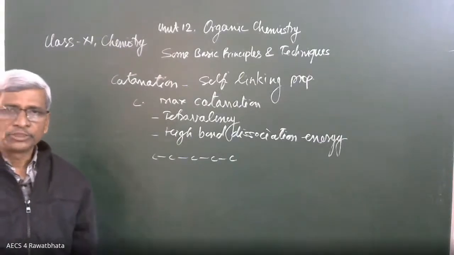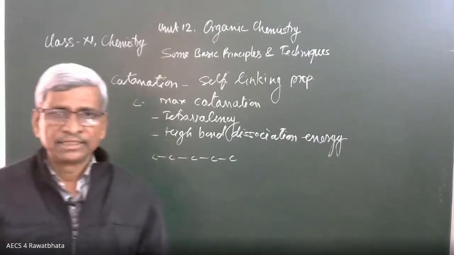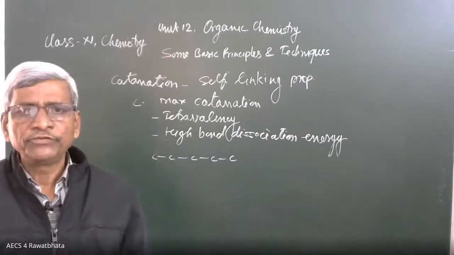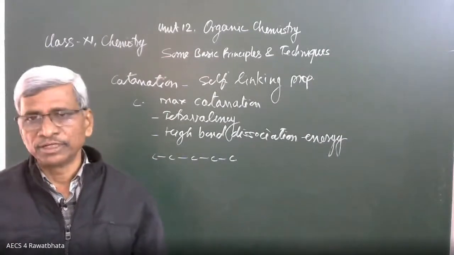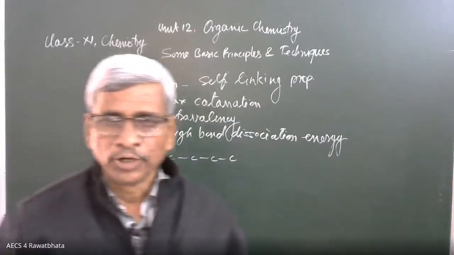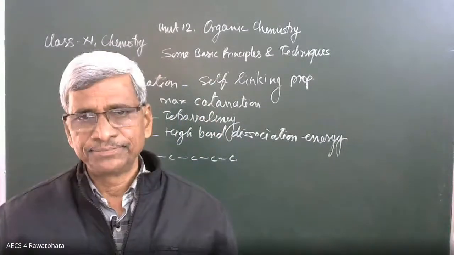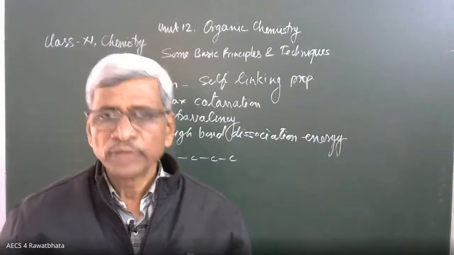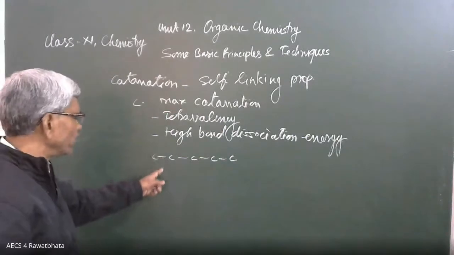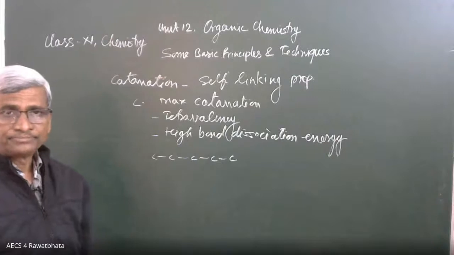Many carbon atoms can join, up to 20 carbon atoms, in very common compounds. The carbon atoms in a long chain may be so many, 50 or more carbon atoms can join together in one chain. Polymers like polythene, polypropylene have a long chain of carbon present in that polymer. That is because of the catenation property of carbon, and because of the high bond dissociation energy of carbon, this long chain is going to be stable.